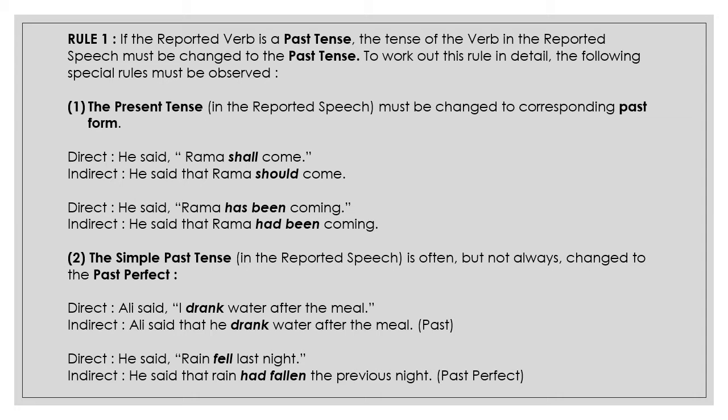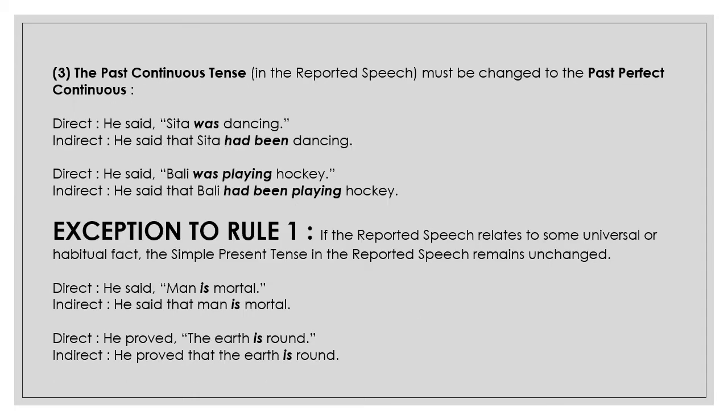Also, special rule number 2. The simple past tense in the reported speech is often but not always changed to the past perfect. For example, in the direct speech, Ali said, "I drank water after the meal." In the indirect speech, it will be, Ali said that he drank water after the meal.